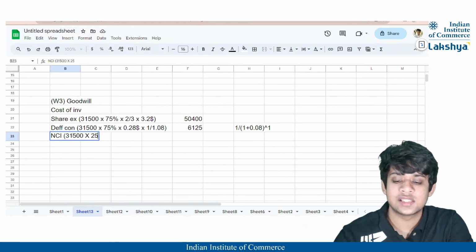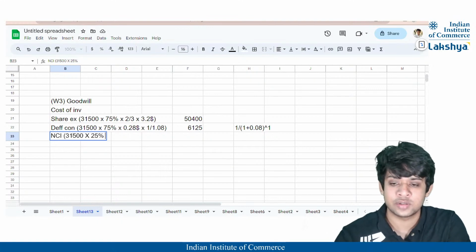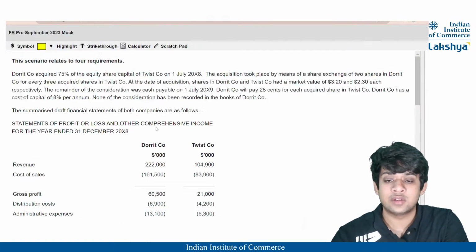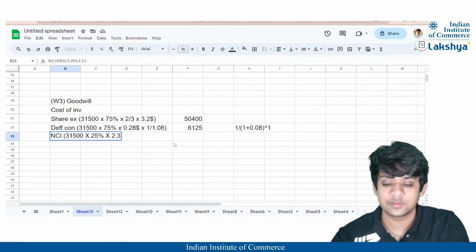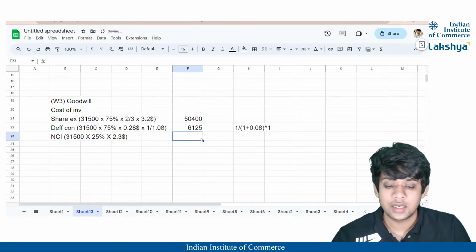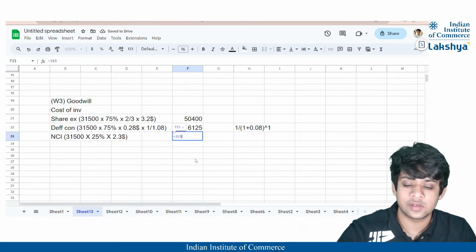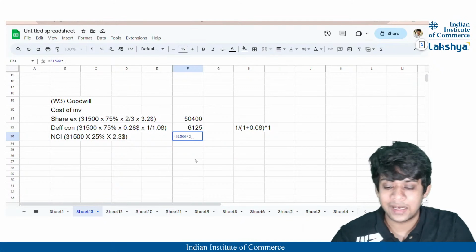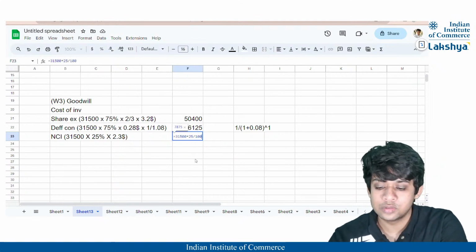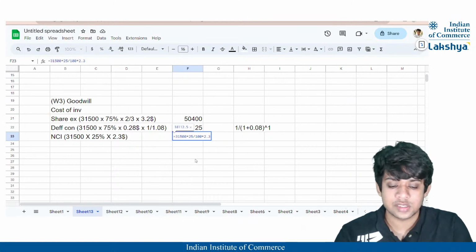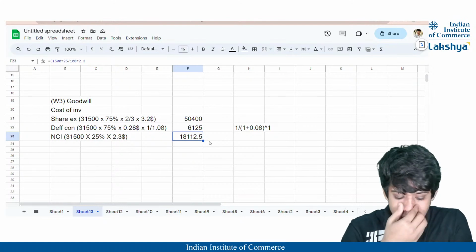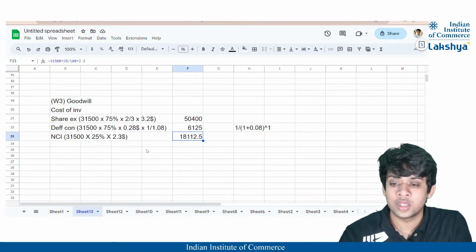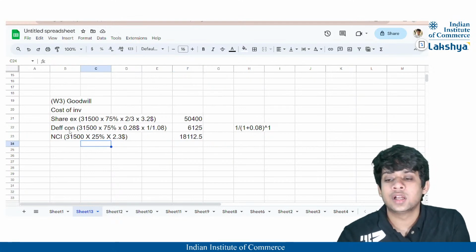So what are the shares which belong to the non-controlling interest? 31,500. Since we have acquired 75% of the company, 25% belongs to the NCI. What is the share value of the subsidiary at the date of acquisition? It is nothing but $2.3, right? So we're going to take $2.3, and our value here will thus be 31,500 into 25% into $2.3, right? So that will be 18,113 approximately.